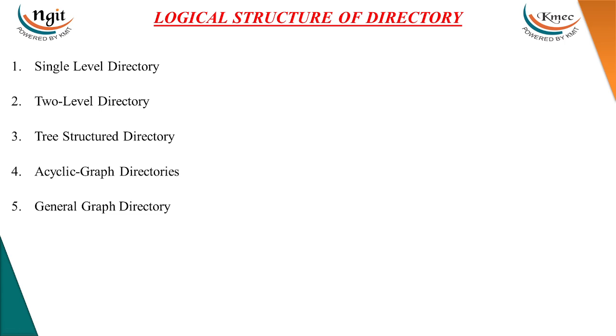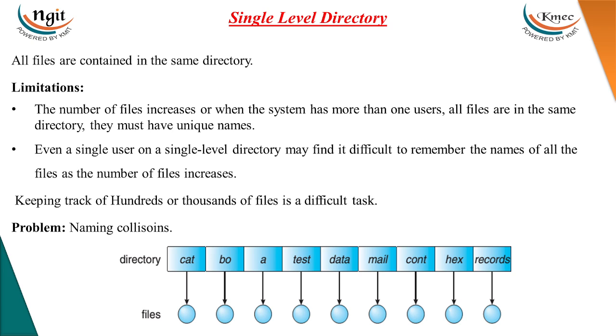So let's see the logical structure of directory. First one will be single level directory. In a single level directory, all files are stored in a single directory. So if the system has a single user or multiple users, they have one directory to store the files. Okay, so what is the problem with this particular single level directory?